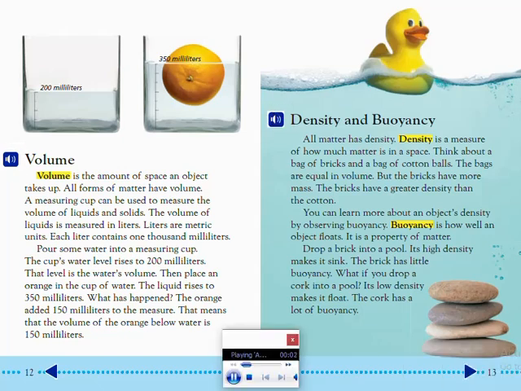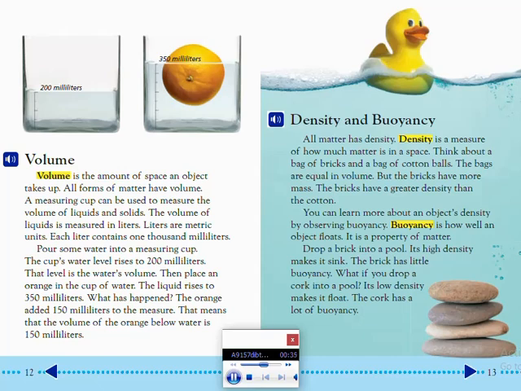Density and buoyancy. All matter has density. Density is a measure of how much matter is in a space. Think about a bag of bricks and a bag of cotton balls. The bags are equal in volume, but the bricks have more mass. The bricks have a greater density than the cotton. You can learn more about an object's density by observing buoyancy.